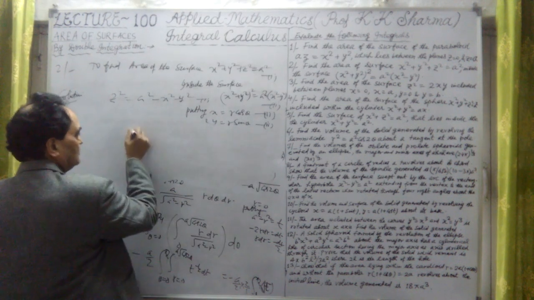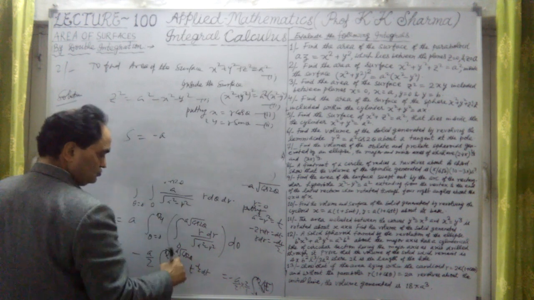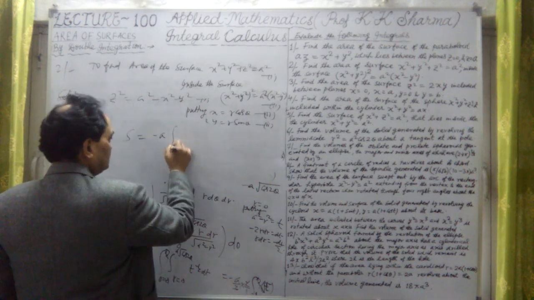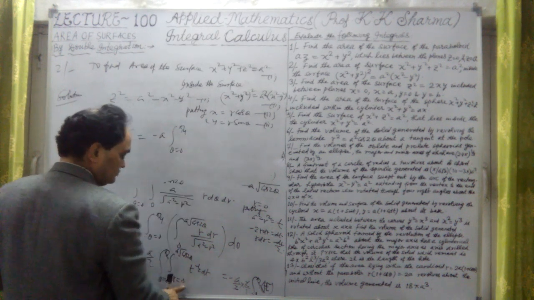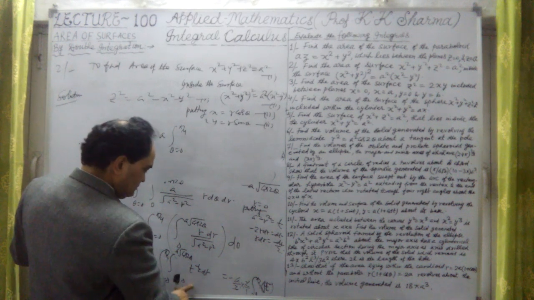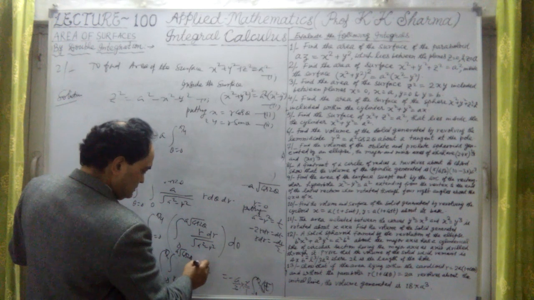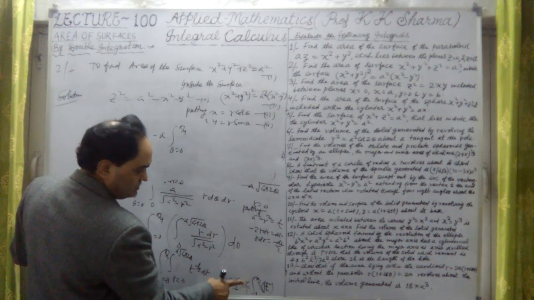So the answer we are calculating as area is equal to minus a. Now the 2 cancels out, because this 2 cancels out. Minus a, limits are here, theta equal to 0 to pi by 4. And here r equal to 0, we are substituting 0, r equal to 0 to minus half. No problem. Then 0 to pi by 4 here.